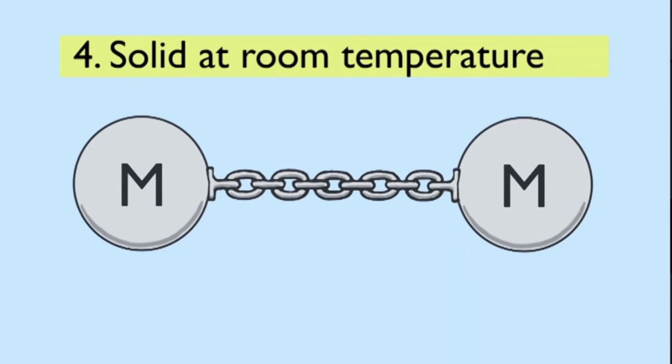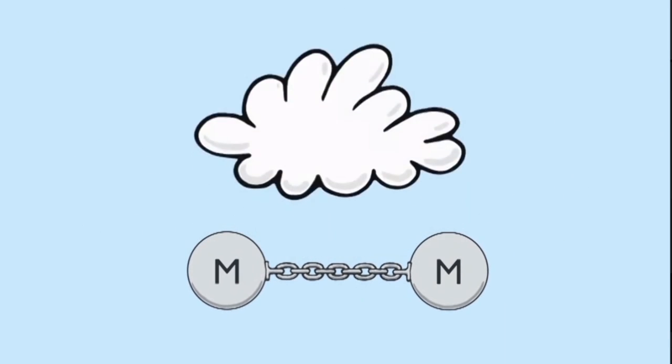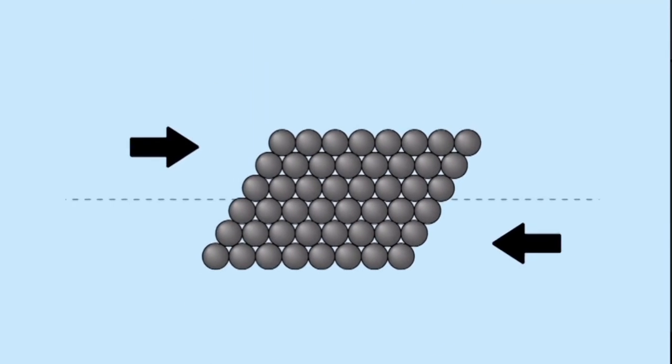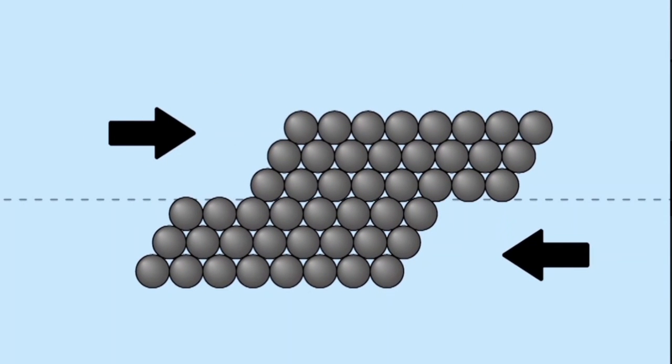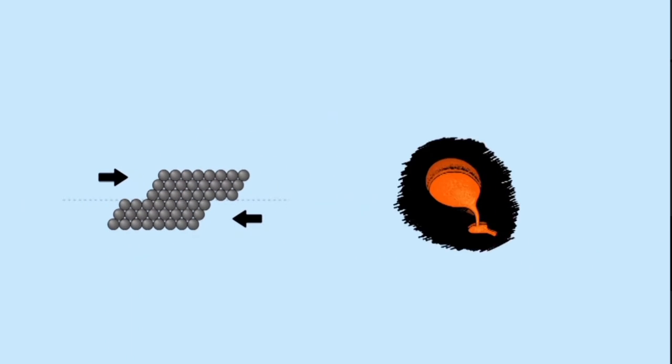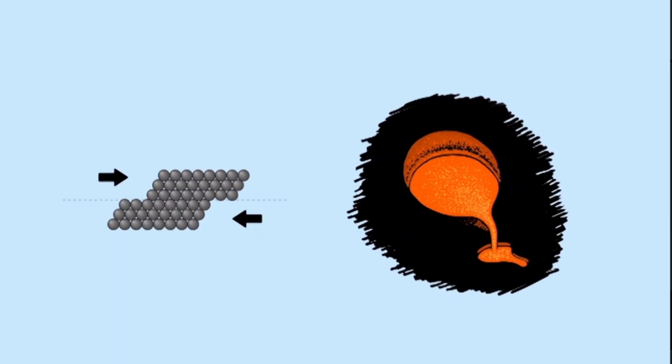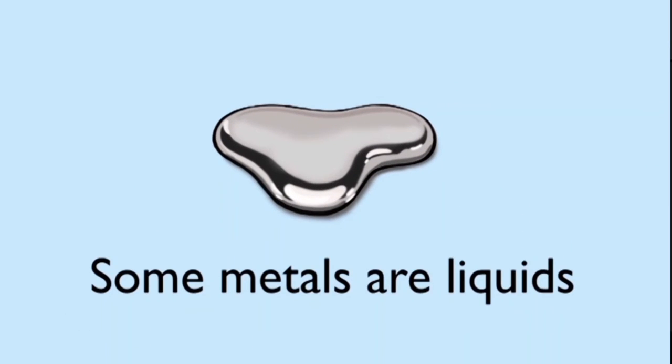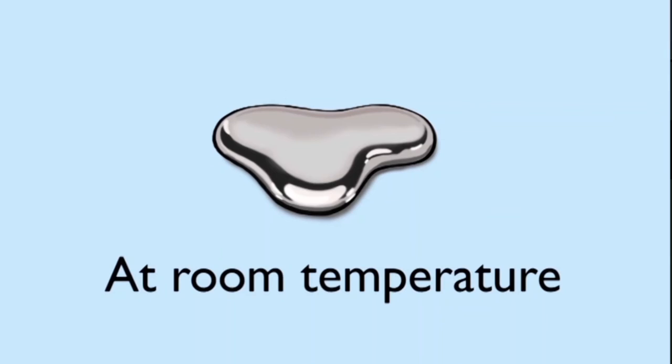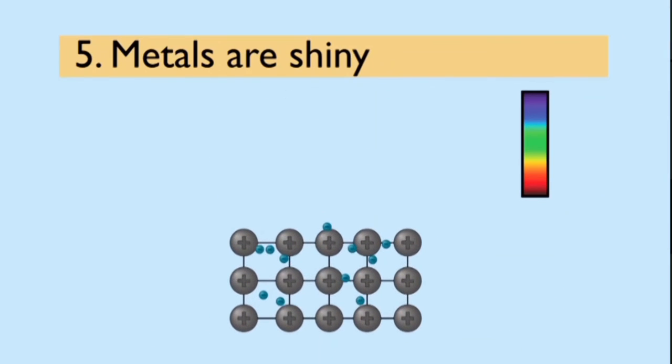The bonds between metal atoms are strong, so it is difficult to separate the atoms, making them hard to vaporize. However, the bonds are not fixed as in other giant structures, so most metals melt fairly easily with the atoms sliding past each other, but still in contact. Some metals like mercury are liquid at room temperature.